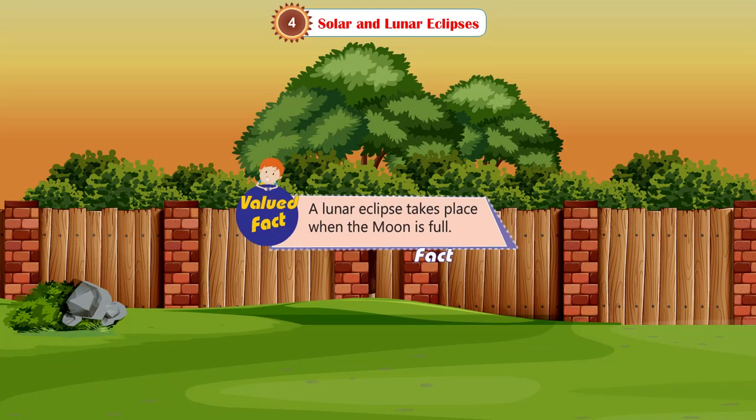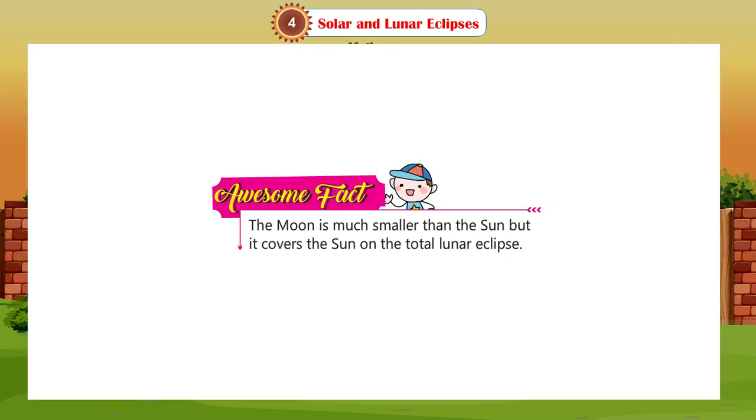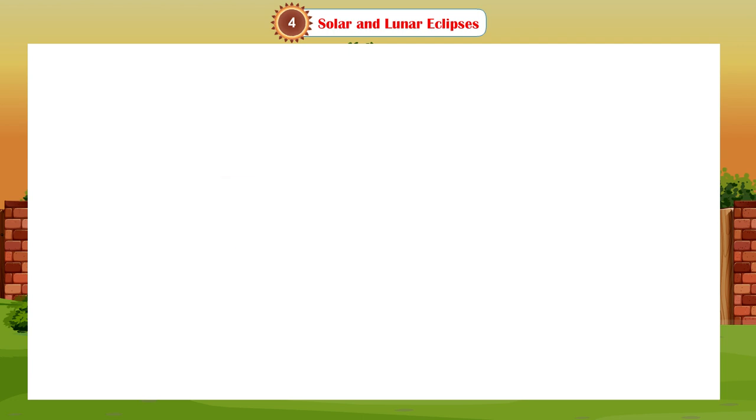Valued fact: a lunar eclipse takes place when the moon is full. Awesome fact: the moon is much smaller than the sun, but it covers the sun on the total lunar eclipse.